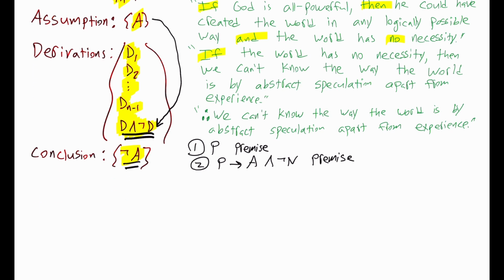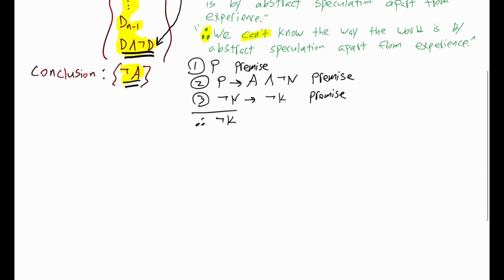Line 3, if the world has no necessity, then we can't know the way the world is by abstract speculation apart from experience. So line 3, not N, arrow, not K, premise. And our conclusion is, therefore, we can't know the way the world is by abstract speculation apart from experience. In other words, not K. So with this, for line 4, let's make our assumption. And the contradictory of not K is just K, so we'll just assume K.